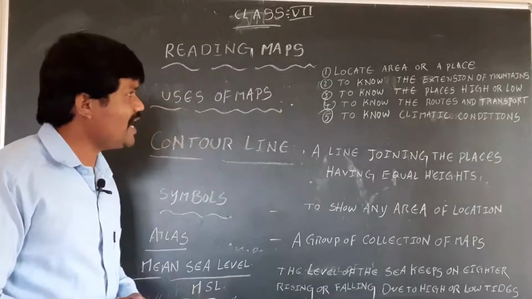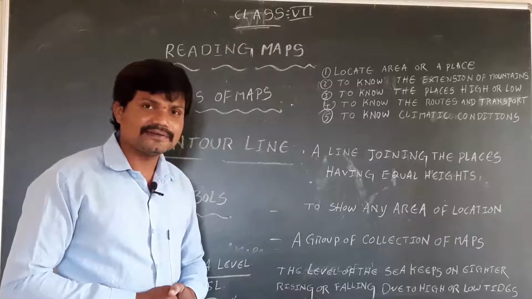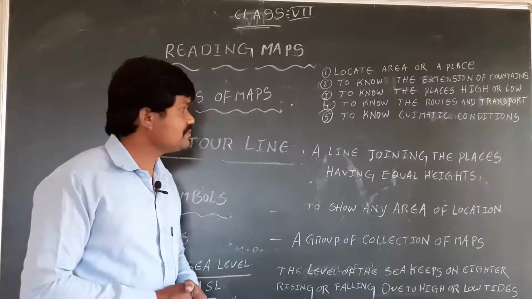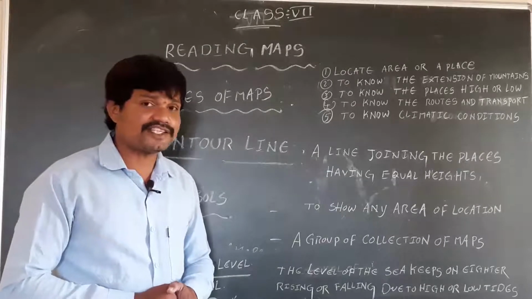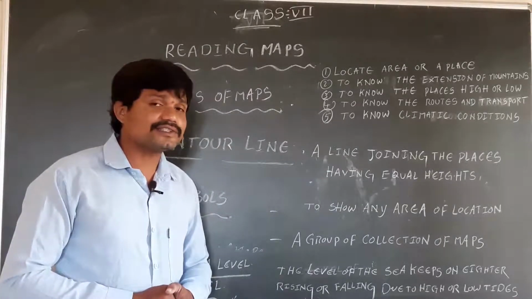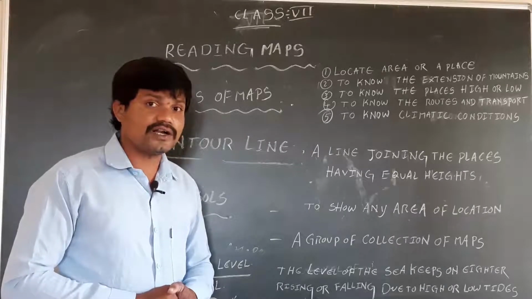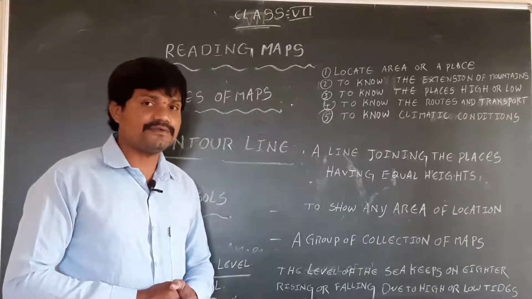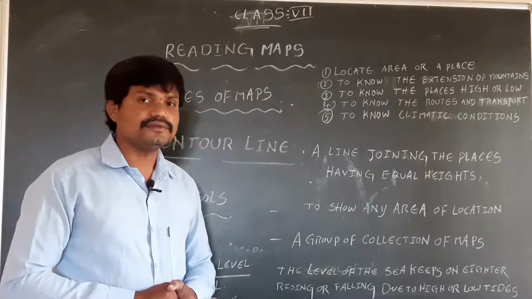To know the routes and transport facilities in our country. To know the climatic conditions of a particular region on the earth's surface in our country. These are called uses of a map.